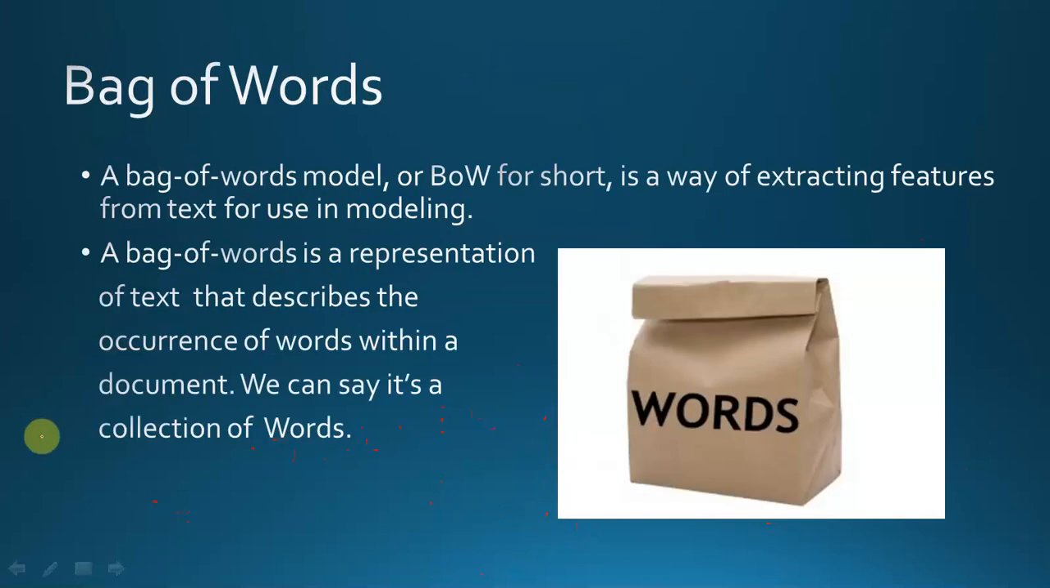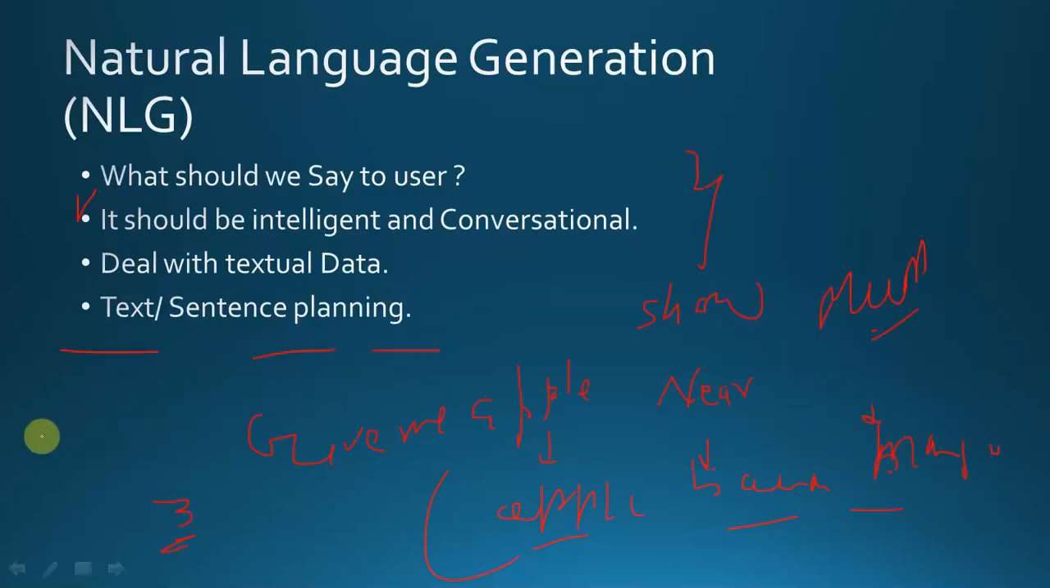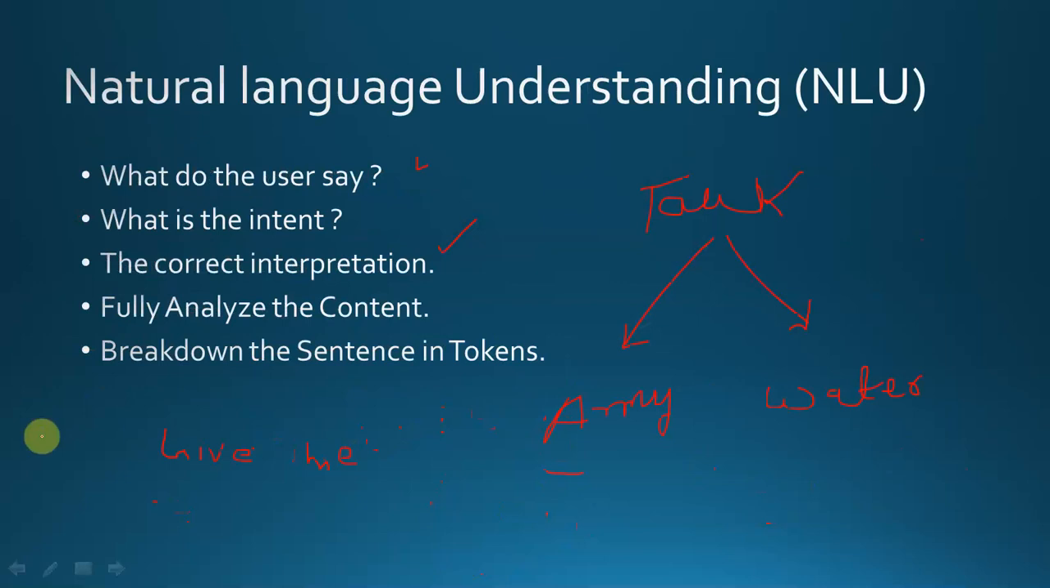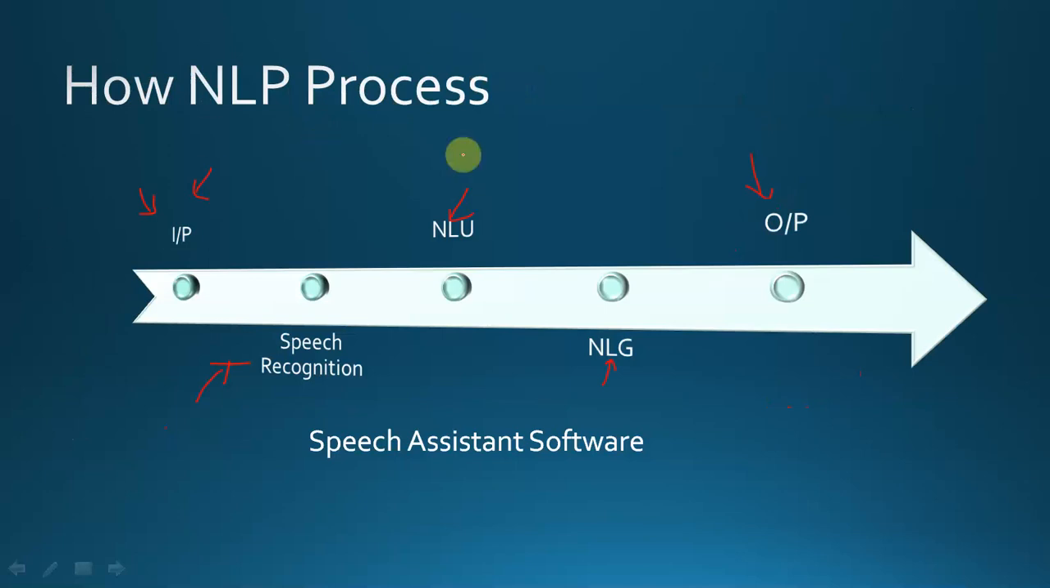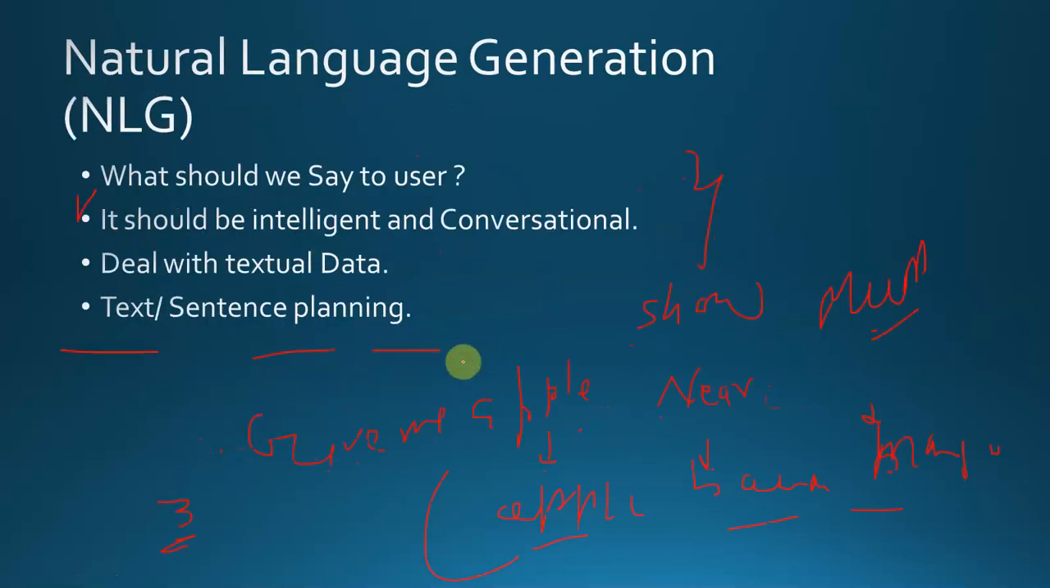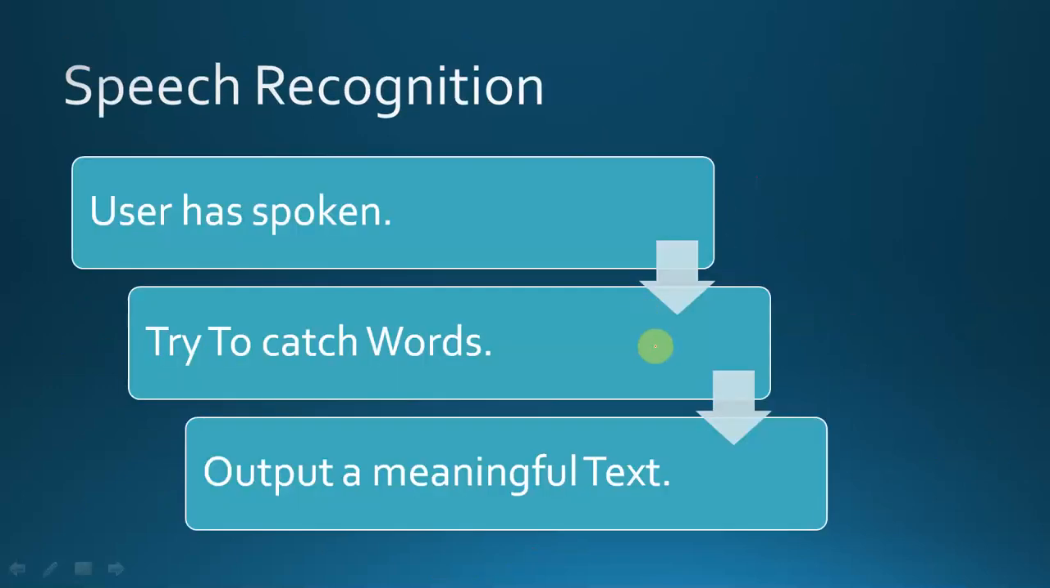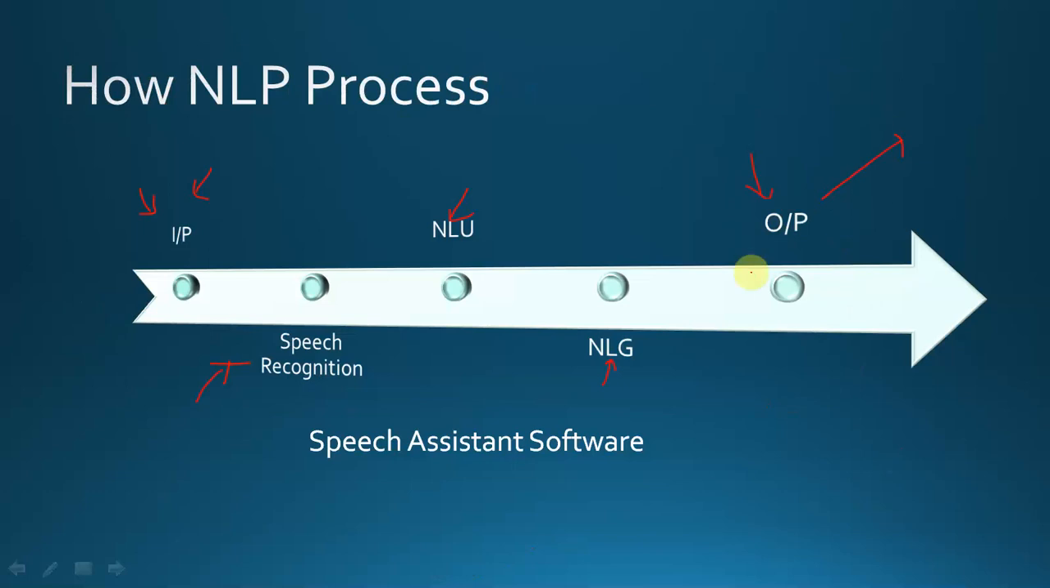So this is how the NLP process works. I am explaining each topic in an easy and short manner because it is important to catch the theoretical part of NLP, since these topics can be asked in interviews. So, for speech assistant software, first the user gives the command, then the speech recognition software tries to understand what the user has spoken, then NLU interprets it, then NLG generates the response, and then we give the output to the user. This is the process of NLP. Okay guys, thanks, this is it.